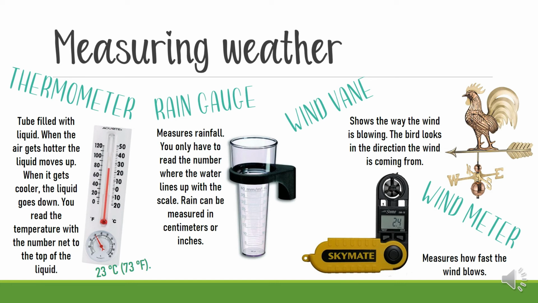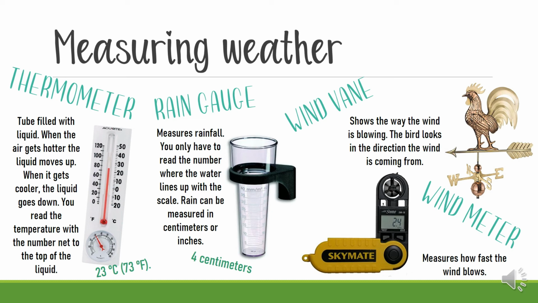Rain can be measured in centimeters or in inches. So, in the book, you have a rain gauge over there, a picture of it. So, tell me in what number is the water? Yes, it's in the 4 centimeters. Very good.